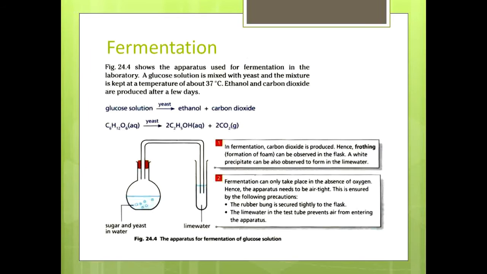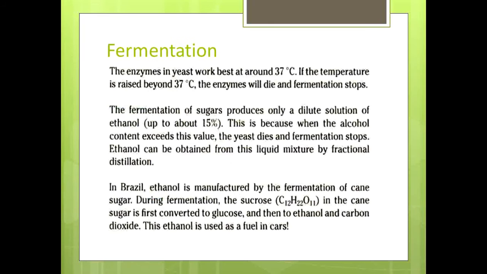That is, fermentation is basically an anaerobic process. Hence, the apparatus needs to be airtight. This is ensured by the following precautions. The rubber bung is secured tightly to the flask. The lime water in the test tube prevents air from entering the apparatus.